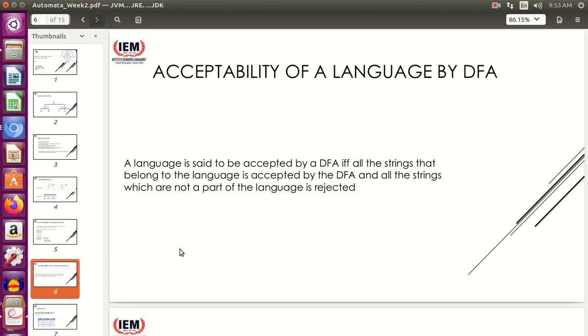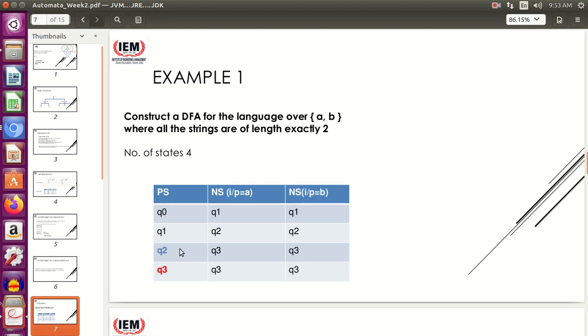Okay. Next, let us see some of the examples. Here we are supposed to construct a DFA for the language over a comma b, where all the strings are of length exactly 2. Now this is the same thing that you had done for a grammar. If you remember, the first question we had done for grammar was to construct the grammar for a language over a comma b where all the strings are of exactly length 2. Same thing, this is for DFA.